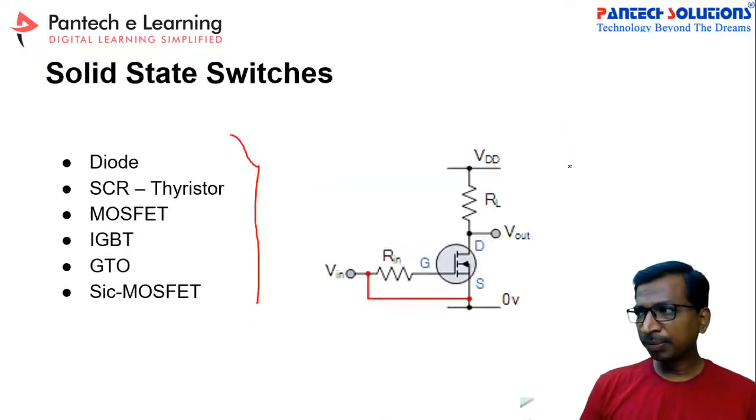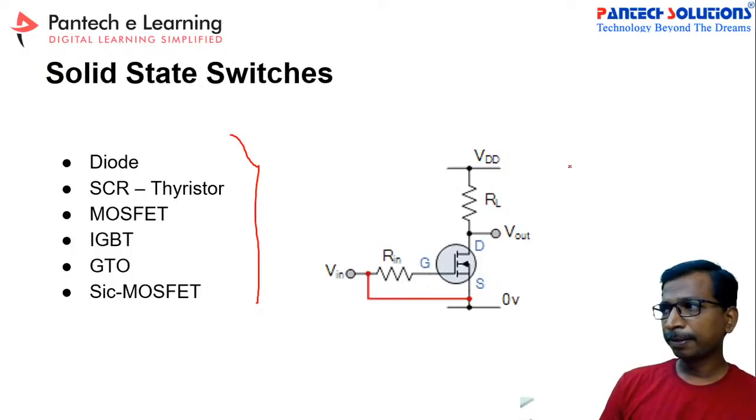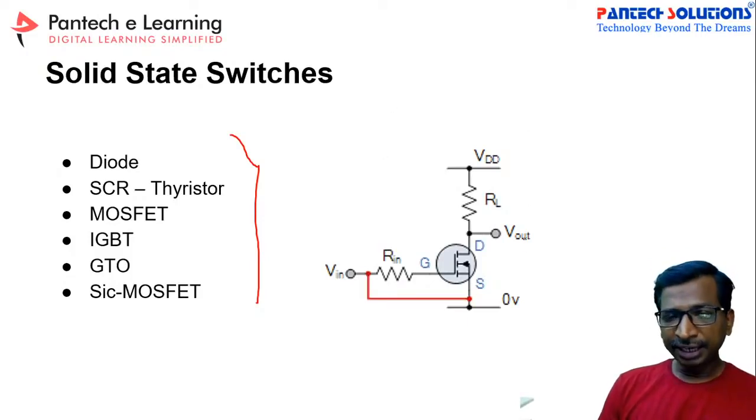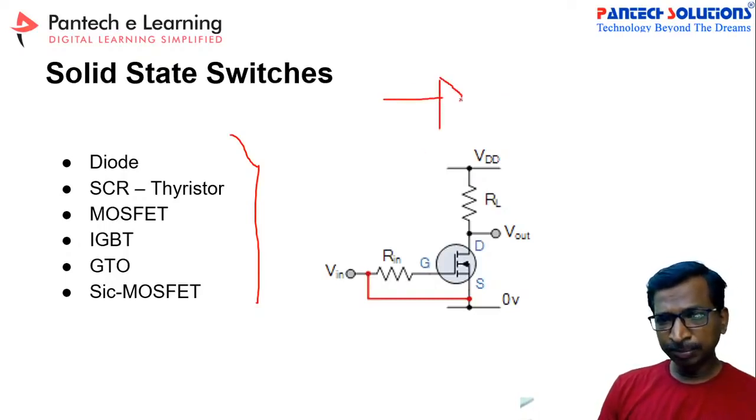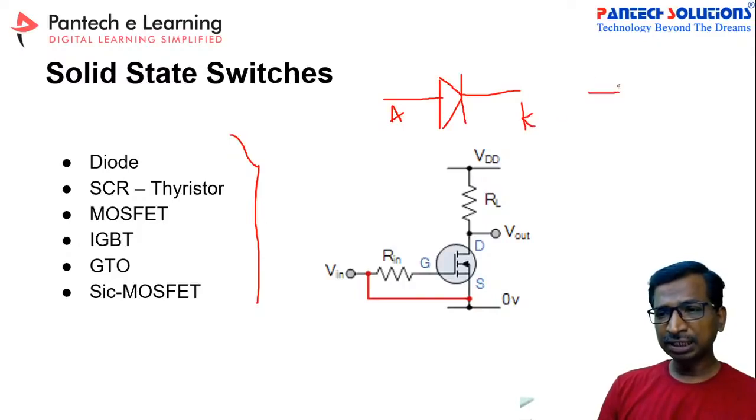Do you have any idea about it? See here, this is called the basic diode symbol. This is the anode and cathode. Similarly, the SCR is also a similar kind of device, with an anode and cathode, right?